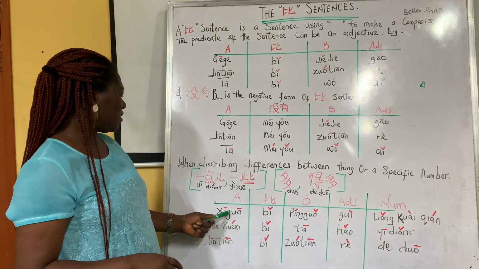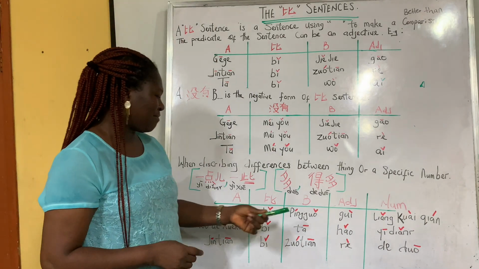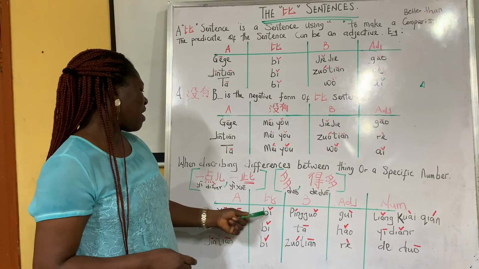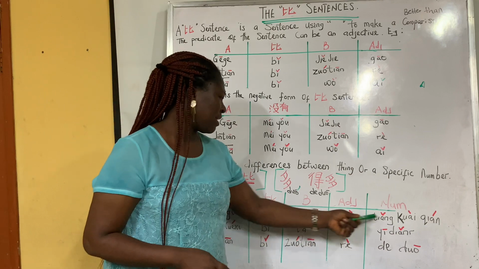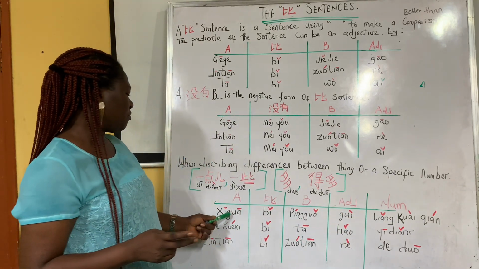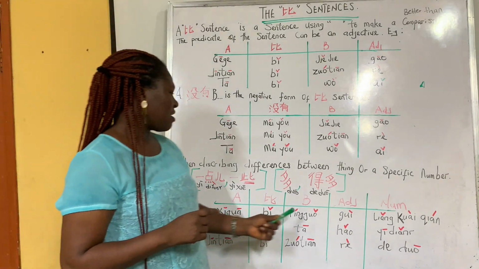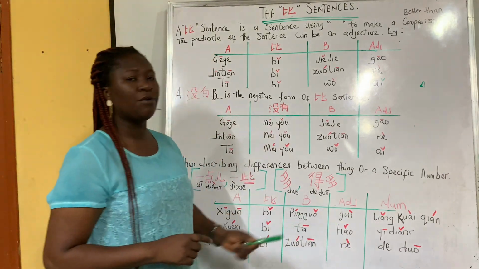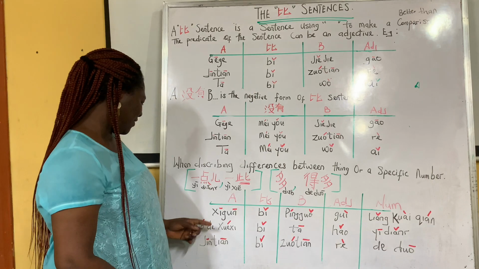That means if the apple is 4 naira, then the watermelon would be what? 6 naira. So it's more expensive than the apple. Okay, the next one is what?